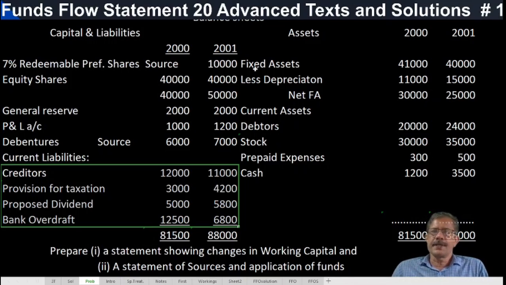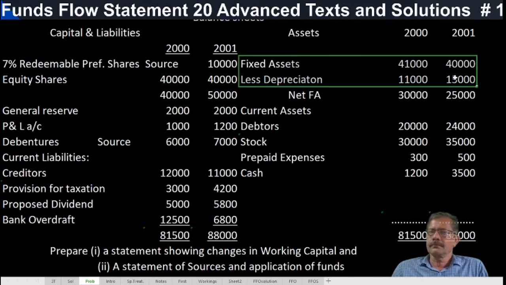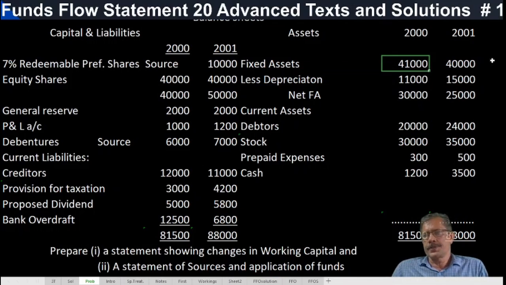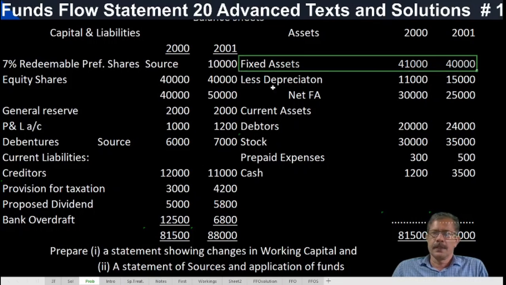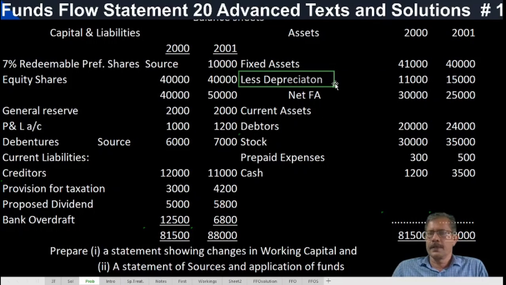Then come to fixed assets. See, fixed assets opening 41,000, closing 40,000. This is original cost. Less depreciation, it means provision for depreciation account. Less depreciation, 11,000, 15,000.